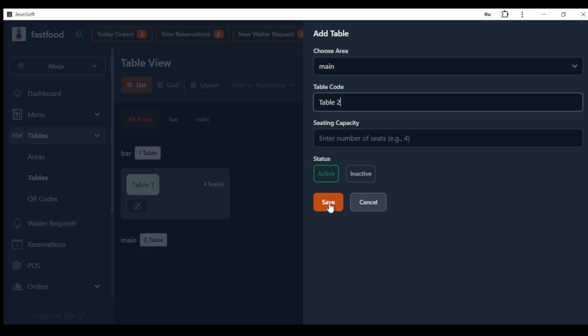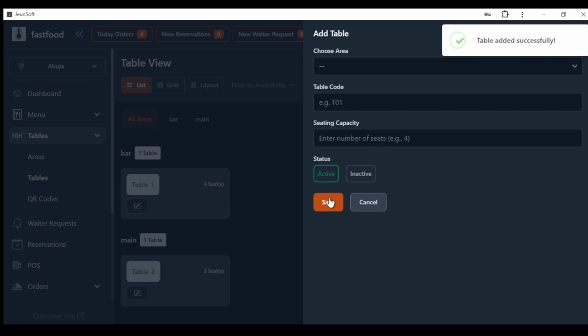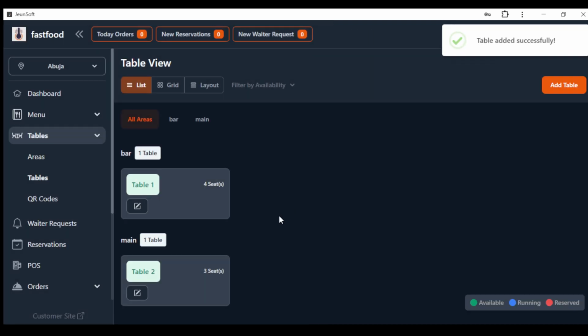So what's the capacity of the table? Let's say it's 3, right? For example, save. So now you can see in the table view, in the bar we have 1 table, 4 sitting. In the main area we have 1 table that has 3 sitting.